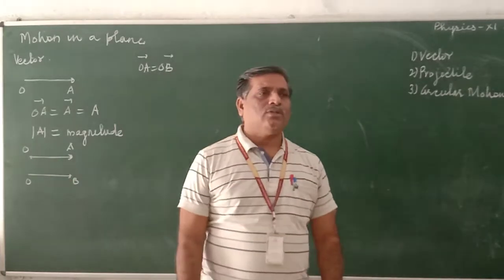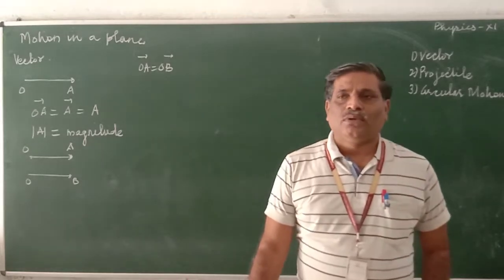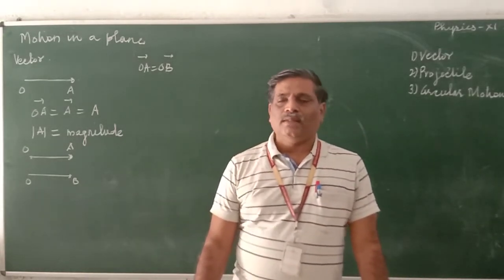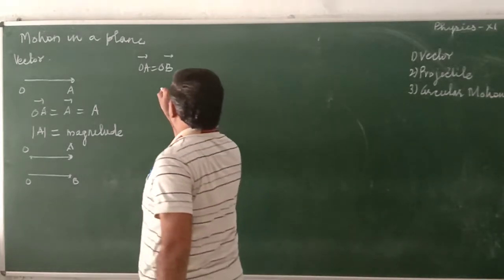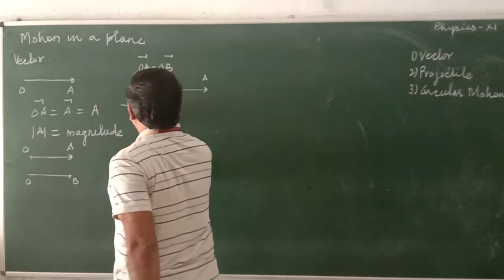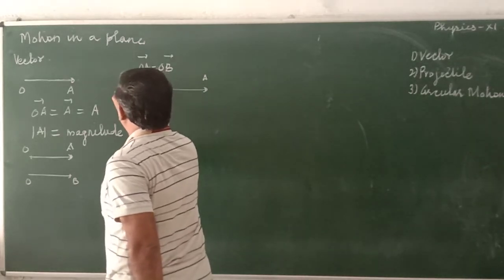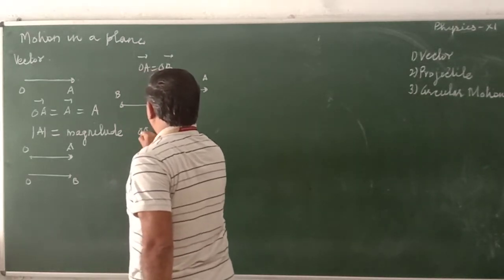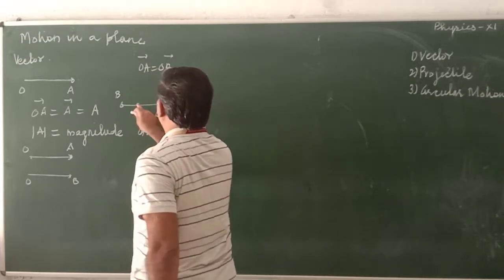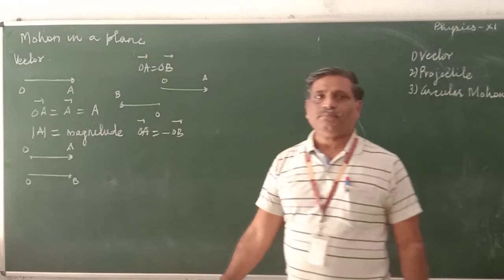Equal vectors are those vectors having the same magnitude and the same direction. Then there is the opposite vector. Here it is OA, here it is OB. Therefore, OA is minus OB. So they are opposite vectors.